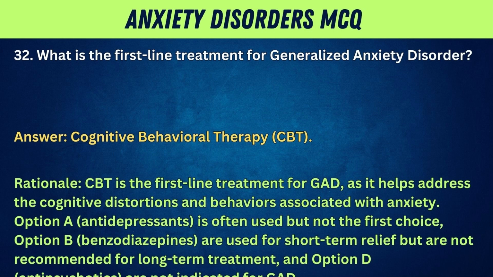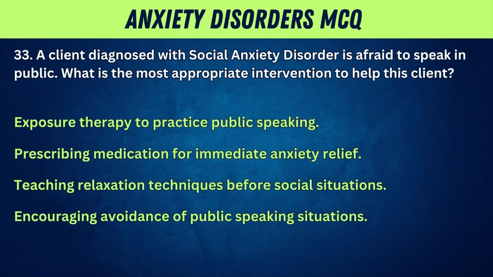Option A, antidepressants, is often used but not the first choice. Option B, benzodiazepines, are used for short-term relief but are not recommended for long-term treatment. And option D, antipsychotics, are not indicated for GAD. 33. A client diagnosed with social anxiety disorder is afraid to speak in public. What is the most appropriate intervention to help this client?